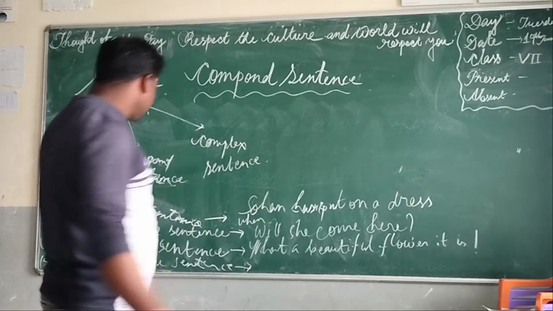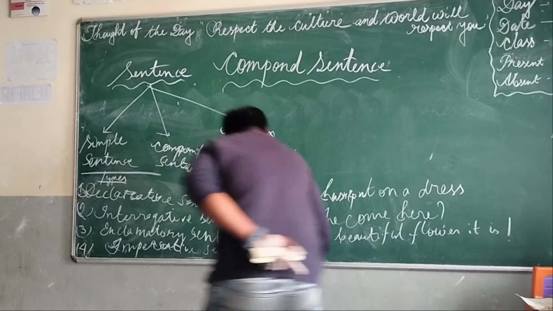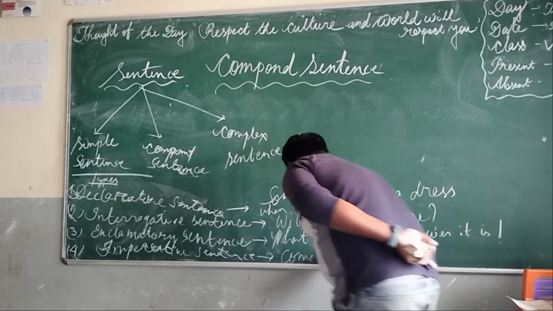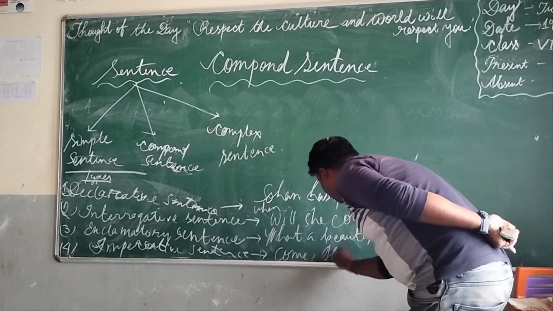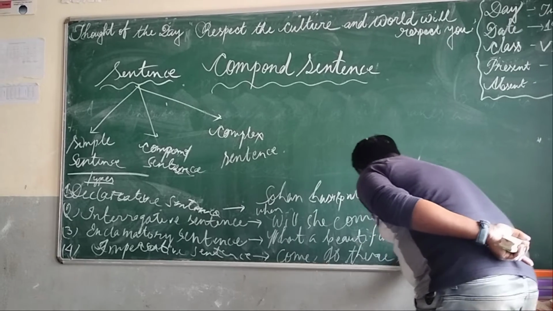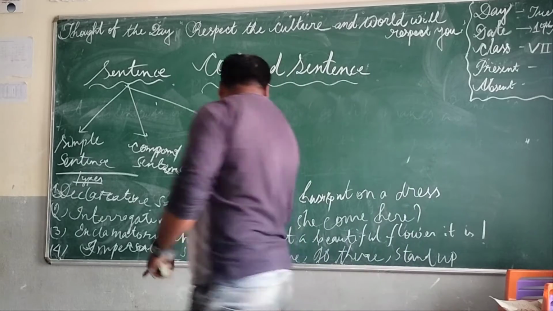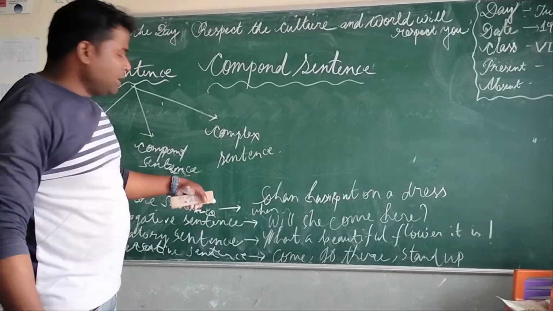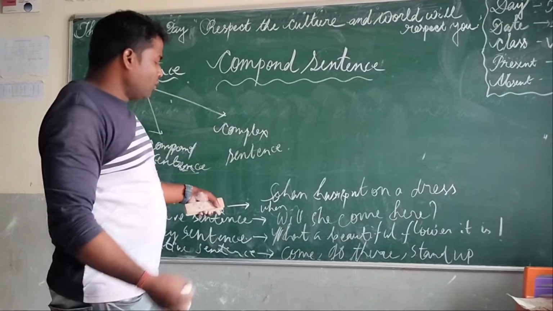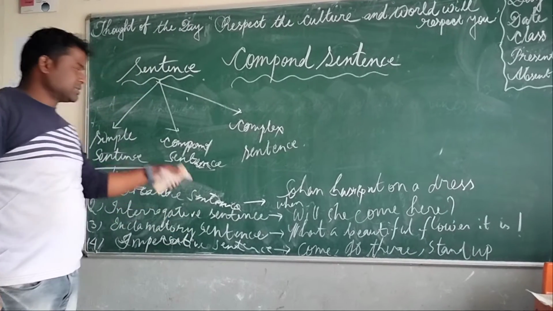Then we should know the examples of imperative sentences: come here, go there, open the door, or only come, go. Stand up, which means you stand up. Come means you come. Go there means you go there. Only we can also write go, come, stand, etc. as examples of imperative sentences.